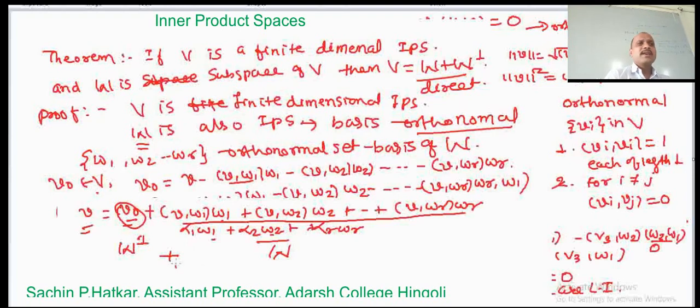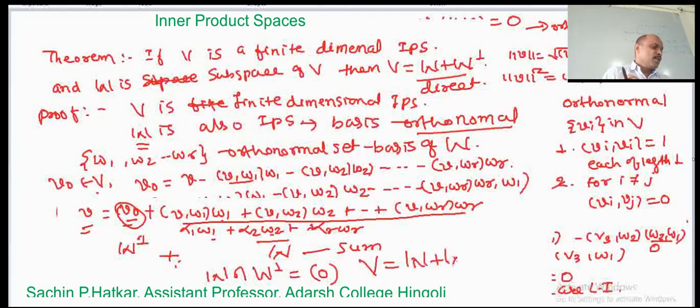Again, the intersection of W and W complement contains only the zero element as common, so this sum is a direct sum. Any vector v is expressed as W plus W complement. This proves the theorem.